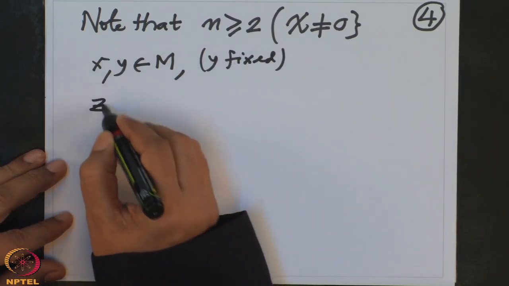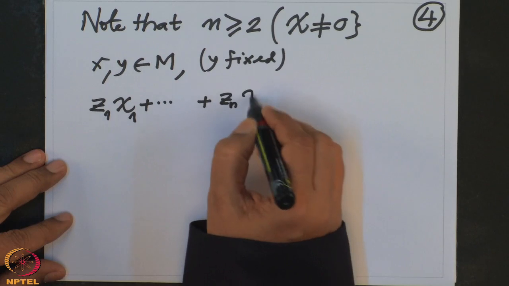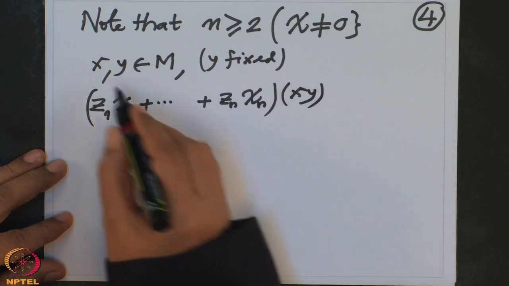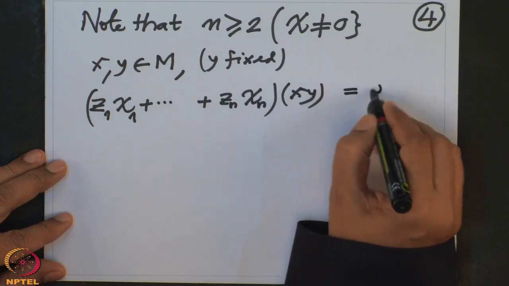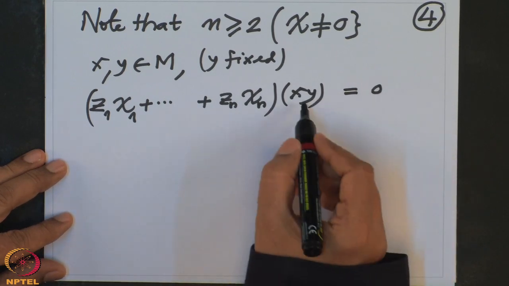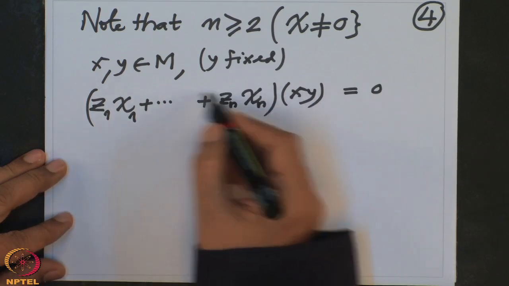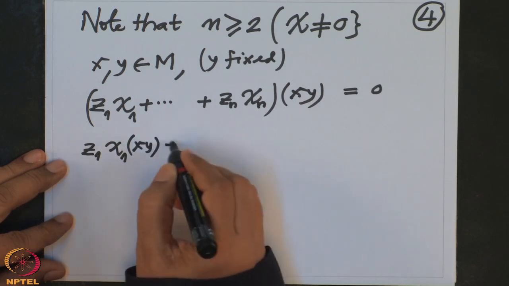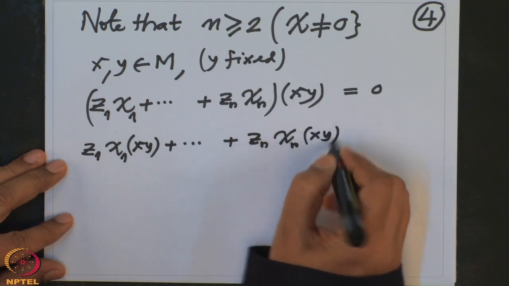So when I evaluate z1 chi1 etc. zn chi-n at xy, x times y, since M is a monoid the product is also there, and this has to be 0 because we are assuming this linear relation is 0. Evaluated at any element it is 0, and the linear relation is defined so that it goes inside. So this is z1 chi1(xy) etc. zn chi-n(xy), and this is 0.